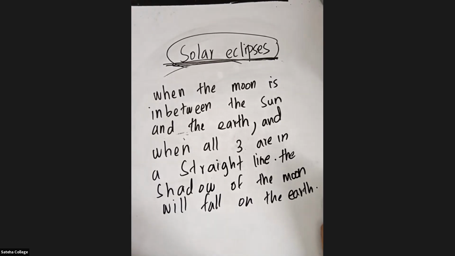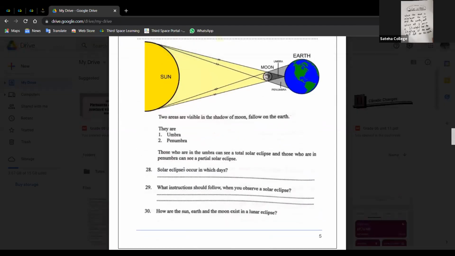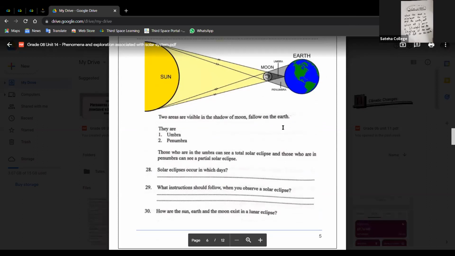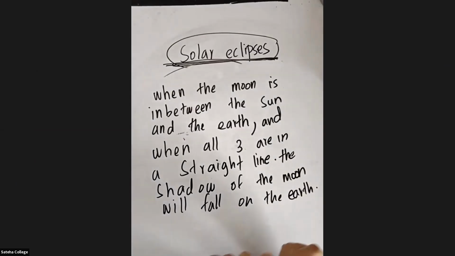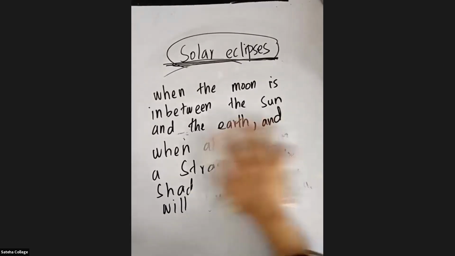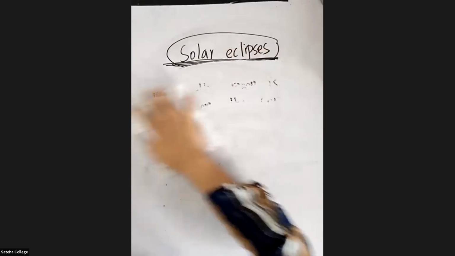Okay, now we have completed the solar eclipse. But there are 3 types of solar eclipse. I think you can answer question 28 also. Let's see whether you can answer it. I didn't still teach that. Okay, so you can answer until 27. So listen, students. You can include these 2 questions which I have not included in the tute also.